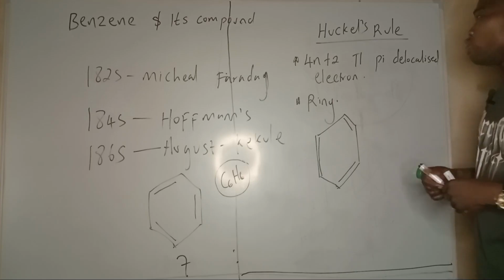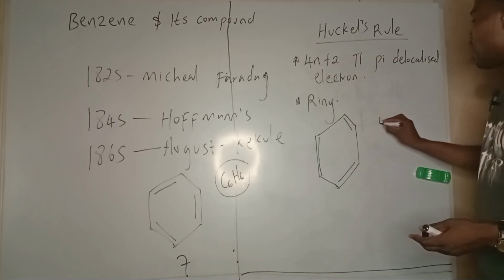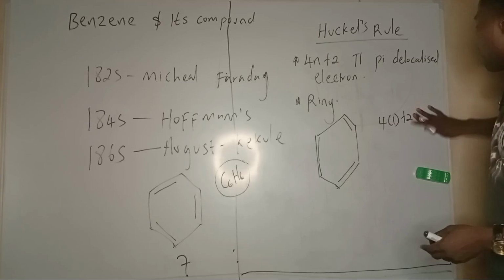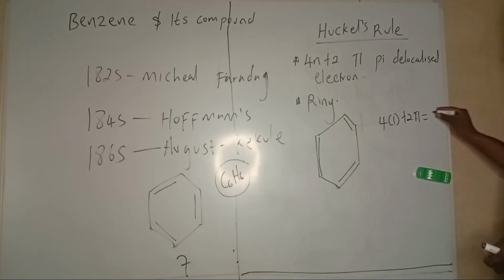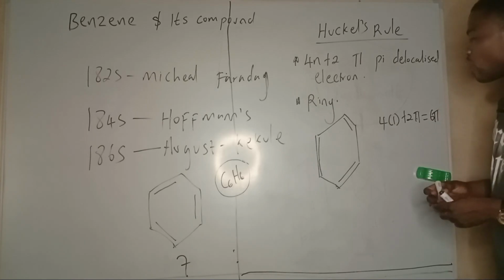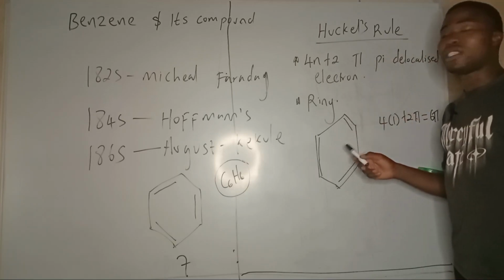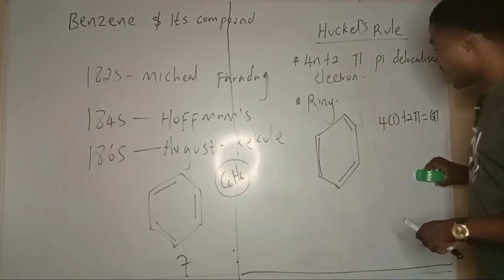By now you should know 4n plus 2 pi, where n is the number of rings. So this is one ring: 4 times 1 plus 2. For a one-ring structure, 4 times 1 is 4, so I should have 6 pi electrons. According to Hückel's rule, for this compound to be aromatic, it should have 6 pi electrons. So let's see if it has 6 pi electrons.